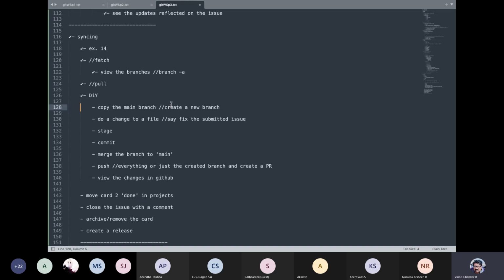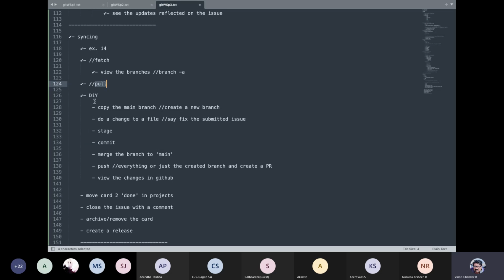So please try. This last part I am just leaving for you guys, assuming that you are following along, so that you can get comfortable with Git, local Git and remote Git. Till this part, I have just told you how things are to be done. For syncing, you do a git fetch, and then git pull. If you do a git pull, you also get your things merged. That is the difference. You can do both git fetch and git pull also, up to you.